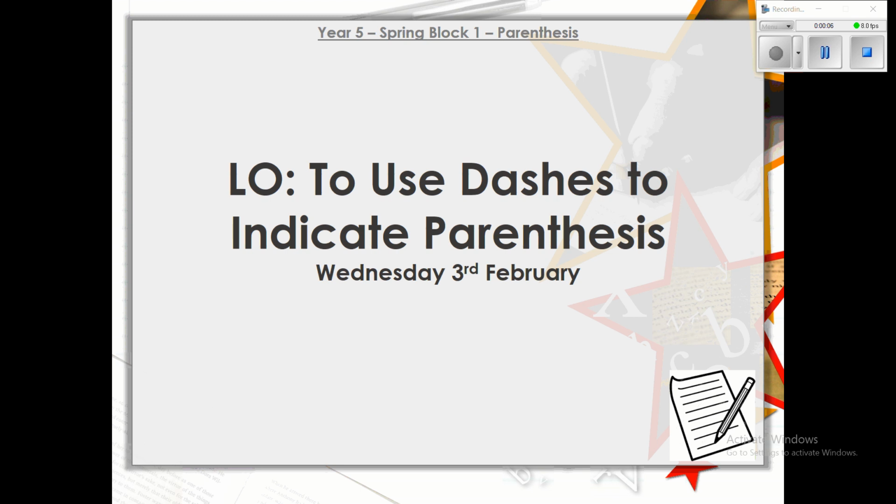So, just as usual, please open up your books for me. Today's subject, which is SPAG, at the top of your page, and then the yellow, which is to use dashes to indicate parentheses again. And of course, today's date, Wednesday, the 3rd of February.